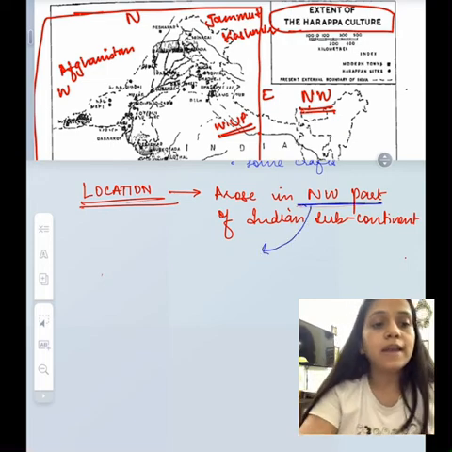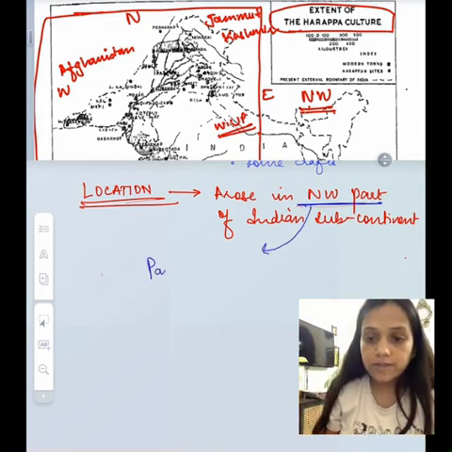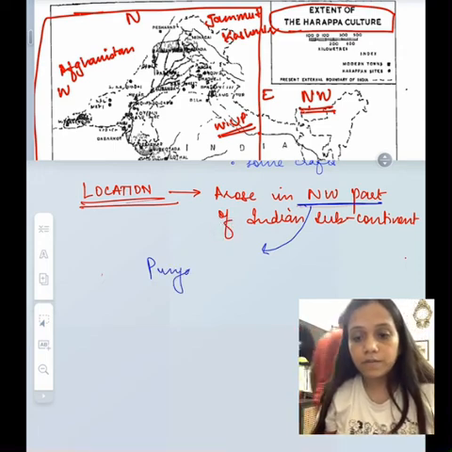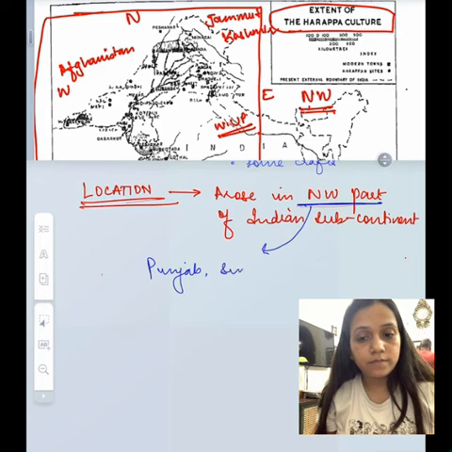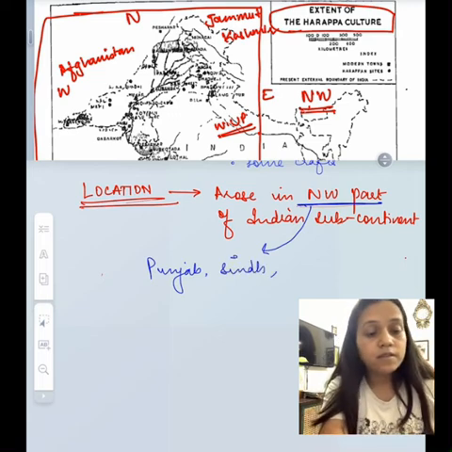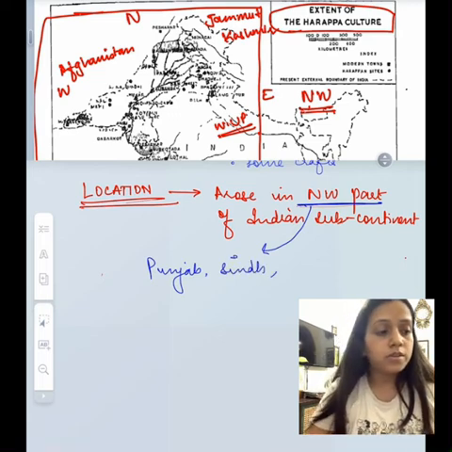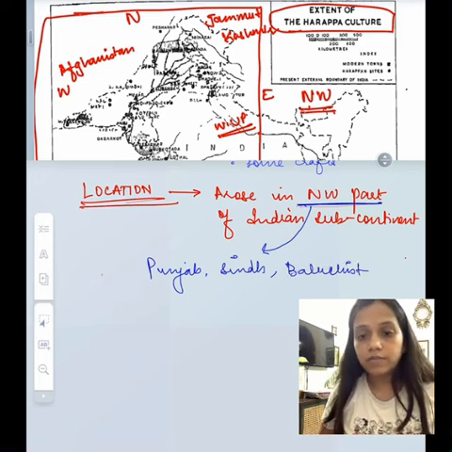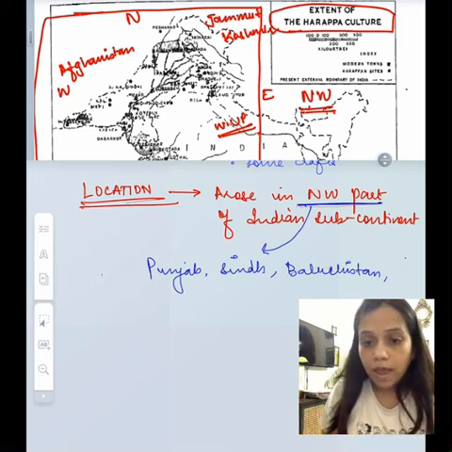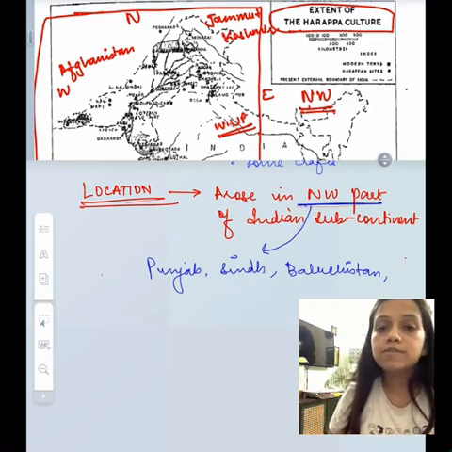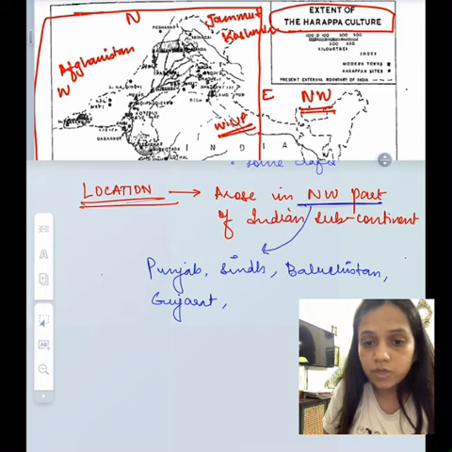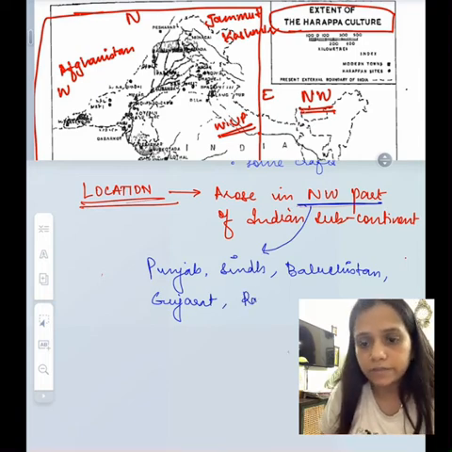So in 1921 this particular civilization was found by the British archaeologists. The first city that was found was Harappa, after which this particular civilization was named as Harappan Civilization, and also it is called Indus Valley Civilization.